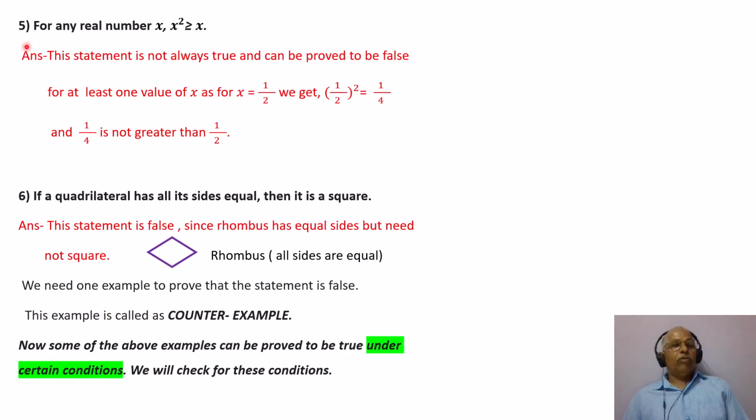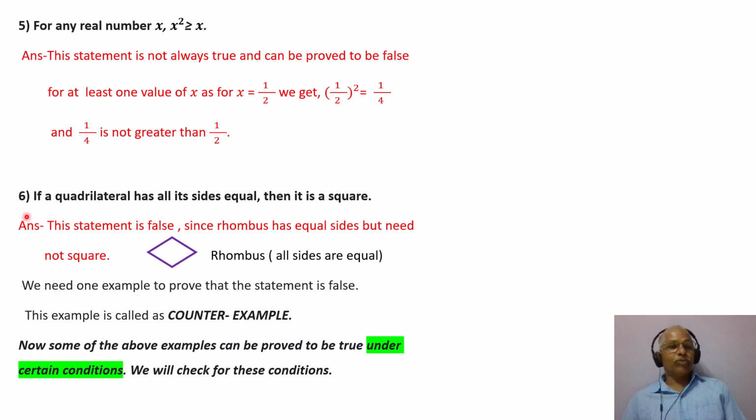Fifth one, for any real number x, x square is greater than or equal to x. Answer, this statement is not always true and can be proved to be false for at least one value of x. As for example, if x is equal to 1 upon 2 or half, we get 1 upon 2 the whole square, which is equal to 1 upon 4, and 1 upon 4 here is not greater than 1 upon 2. This is where statement fails.